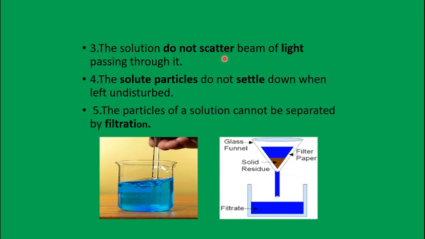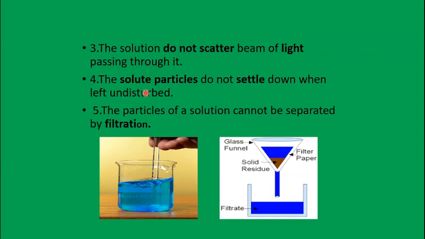But when you pass the light through muddy water, or any heterogeneous mixture, the beam of light will be scattered by the particles if the particle size is a little bit bigger.